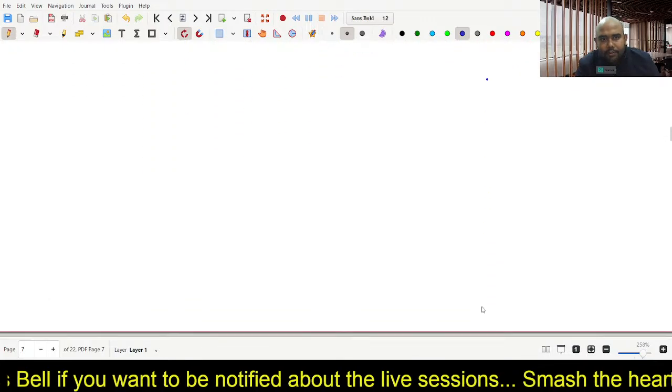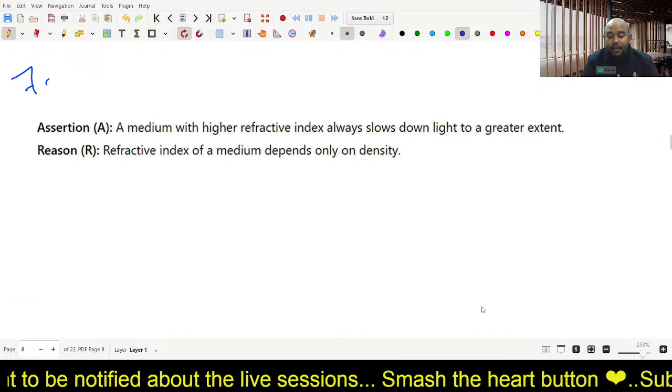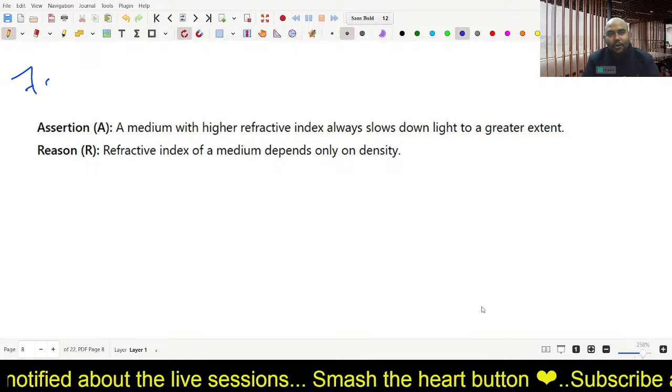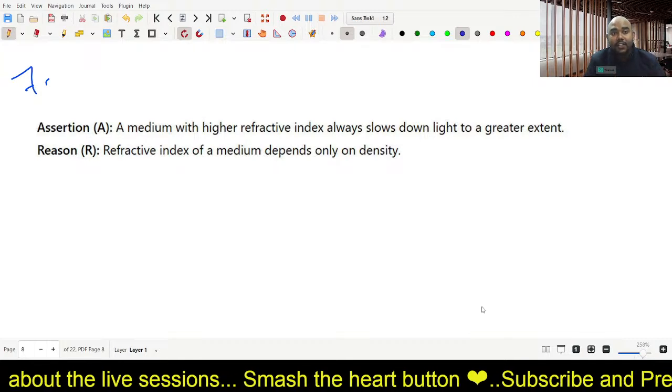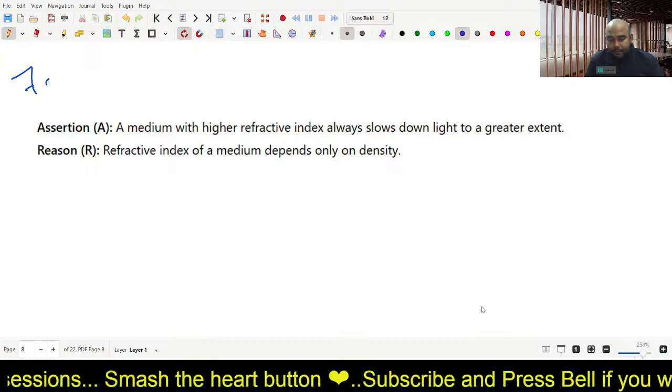Let's move to the next question. So keep in your mind that frequency does not change when a light ray moves from one medium to another. Only what changes? The speed changes, the wavelength changes. Okay, now question number 7.